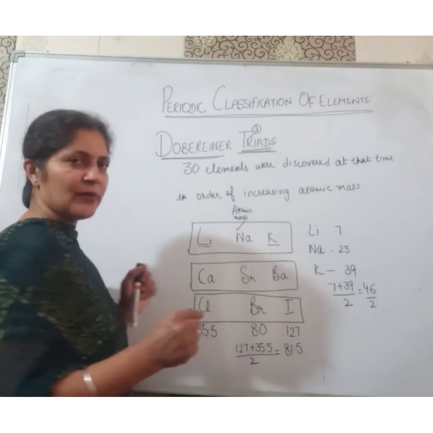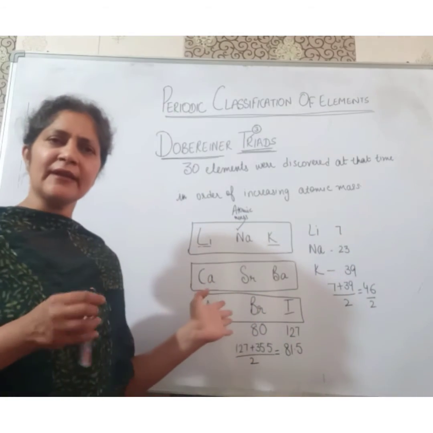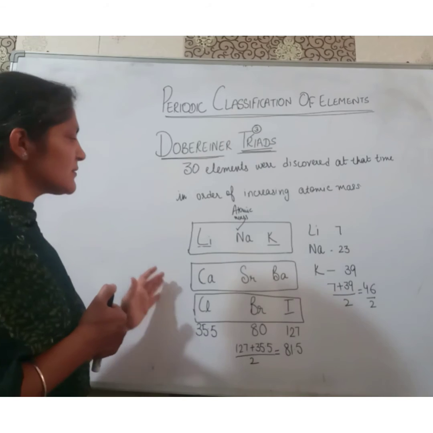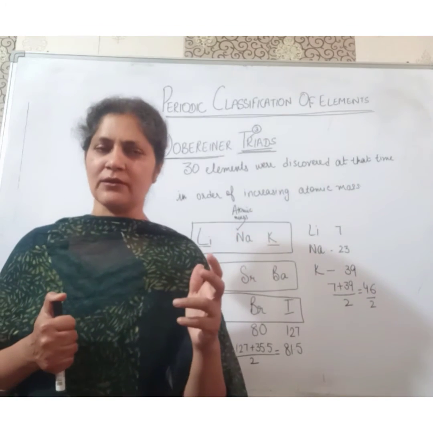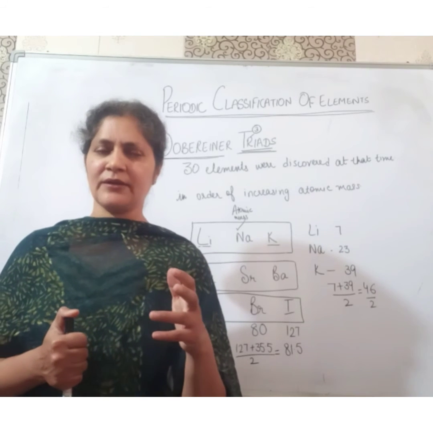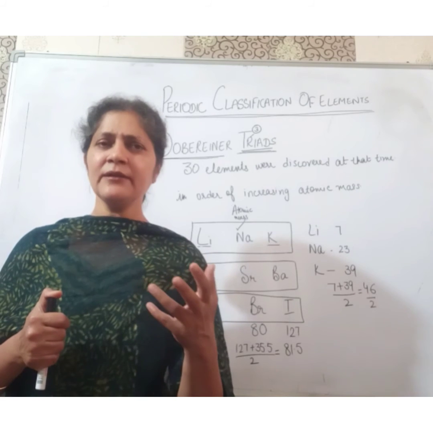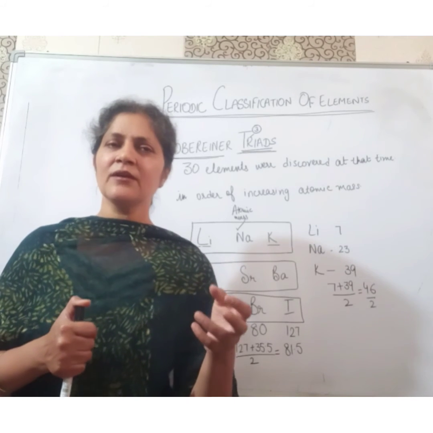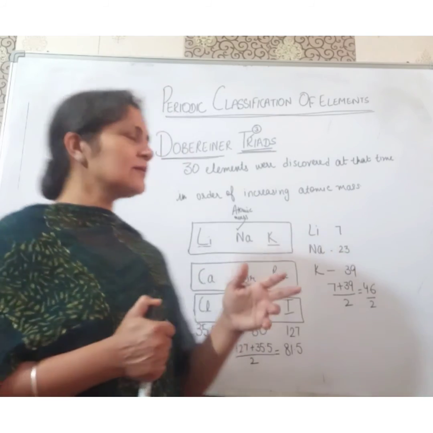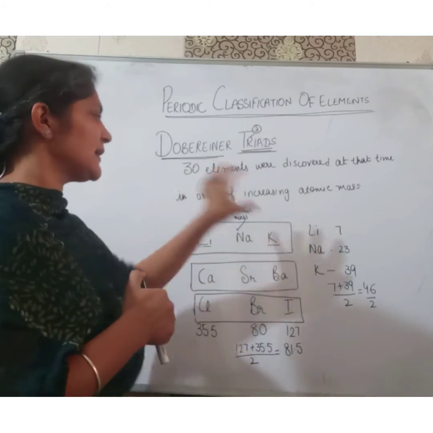But students, he was not able to make groups like this of other elements. It was only feasible for 3 groups, and so this theory did not continue. So Dobereiner's theory did not continue for a long time. Then another scientist tried to give different theories about the classification, which we will discuss in the next lecture. Today we discussed only Dobereiner's triads, groups of 3 elements.